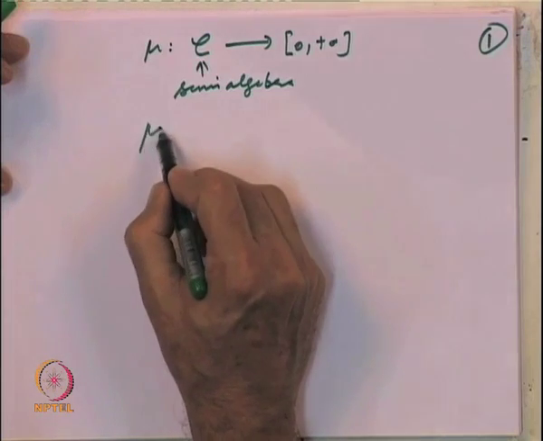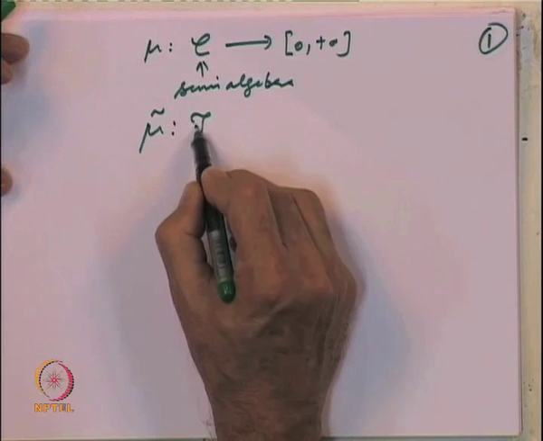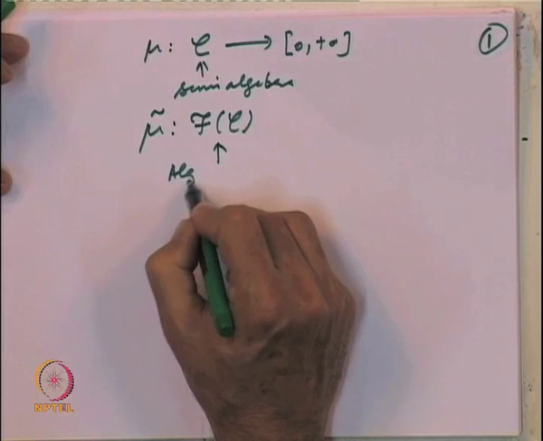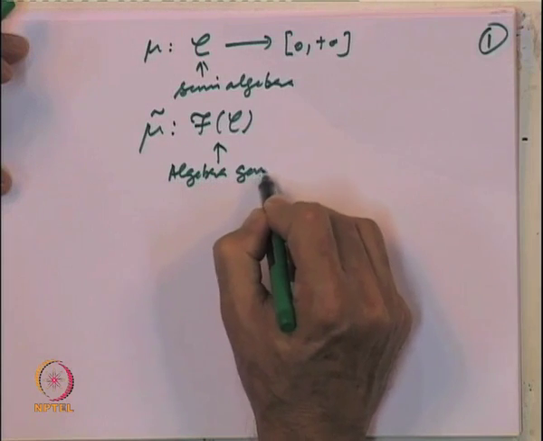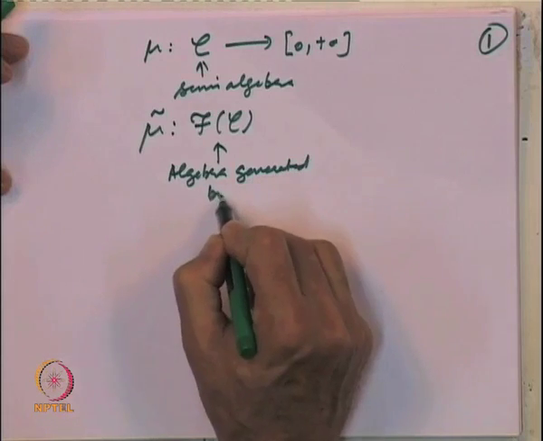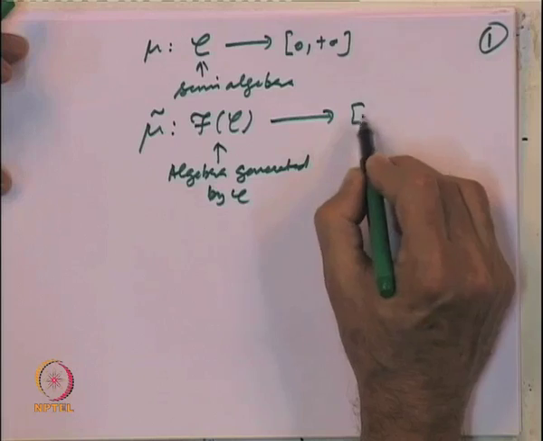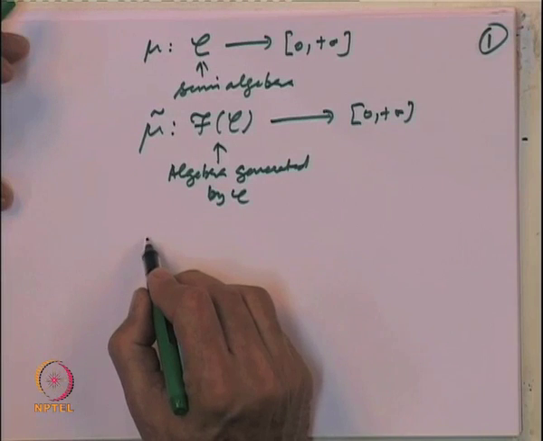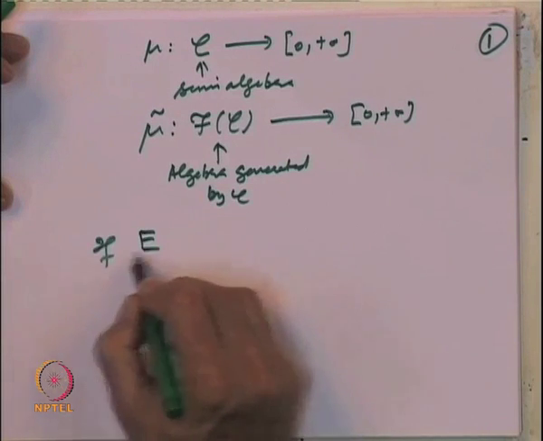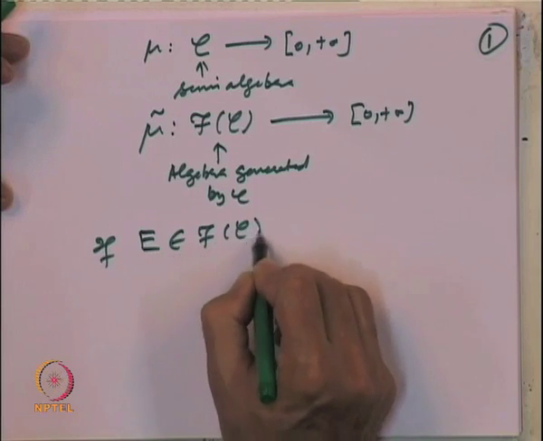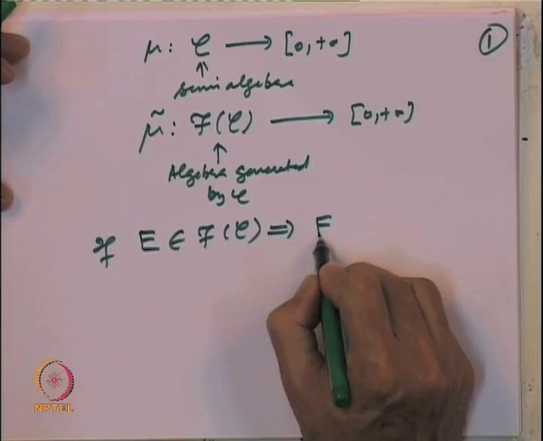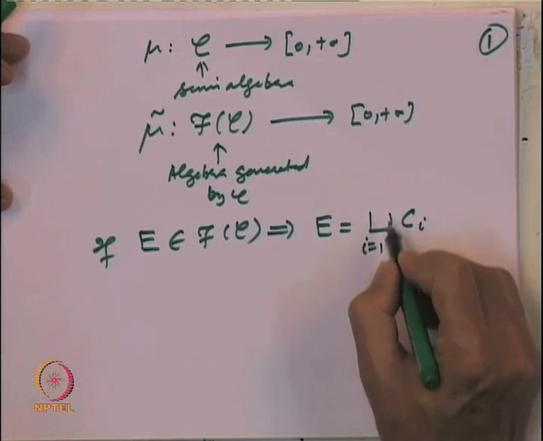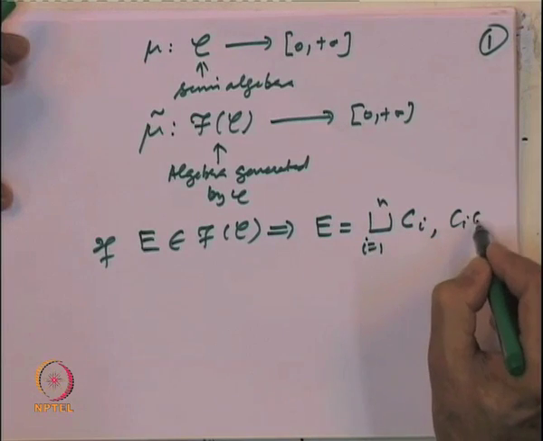So, we define mu tilde on the algebra generated by C. So, we want to define a set function here which should look like an extension. So, if E belongs to f of C, then we know this set E looks like a disjoint union of elements C i, i equal to 1 to n for some n, C i belonging to C.